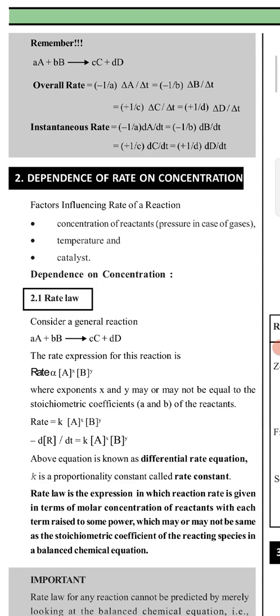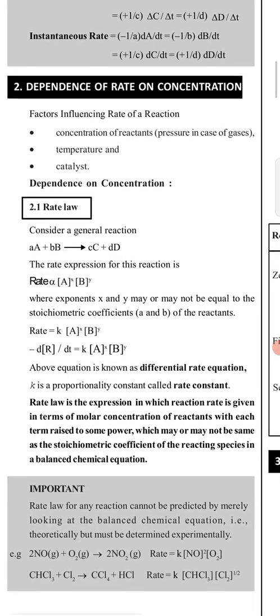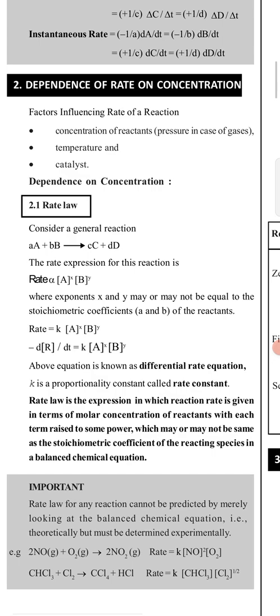So of course it will depend on the concentration of the reactant and product. And one more expression we can write: rate can be proportional to the concentration of the reactants and products in the form of exponents.